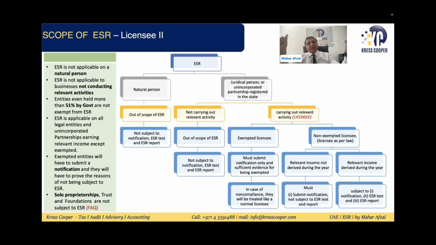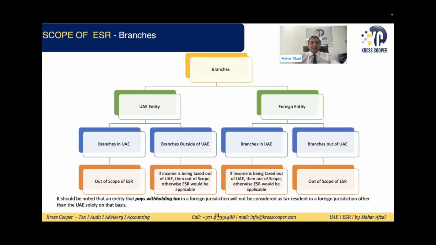So in short, if this is a juridical person or unincorporated partnership which is not falling in the list of exempted licensees, and they are earning income as well, they will be subject to notification, the ESR test, and reporting as well.